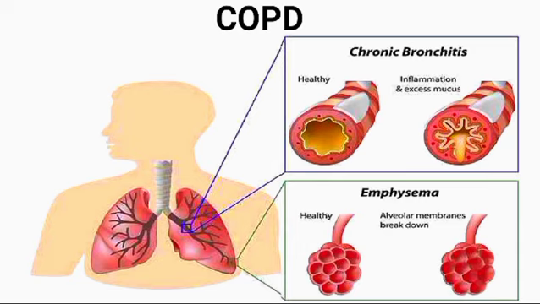Simultaneously, oxidative stress from inhaled pollutants further exacerbates inflammation and disrupts the balance of protease and antiprotease activity, accelerating tissue damage. Over time, this chronic inflammation and structural changes lead to airflow limitation, mucus hypersecretion, and air trapping, characteristic features of COPD. The causes of airway obstruction include emphysema and chronic bronchitis.